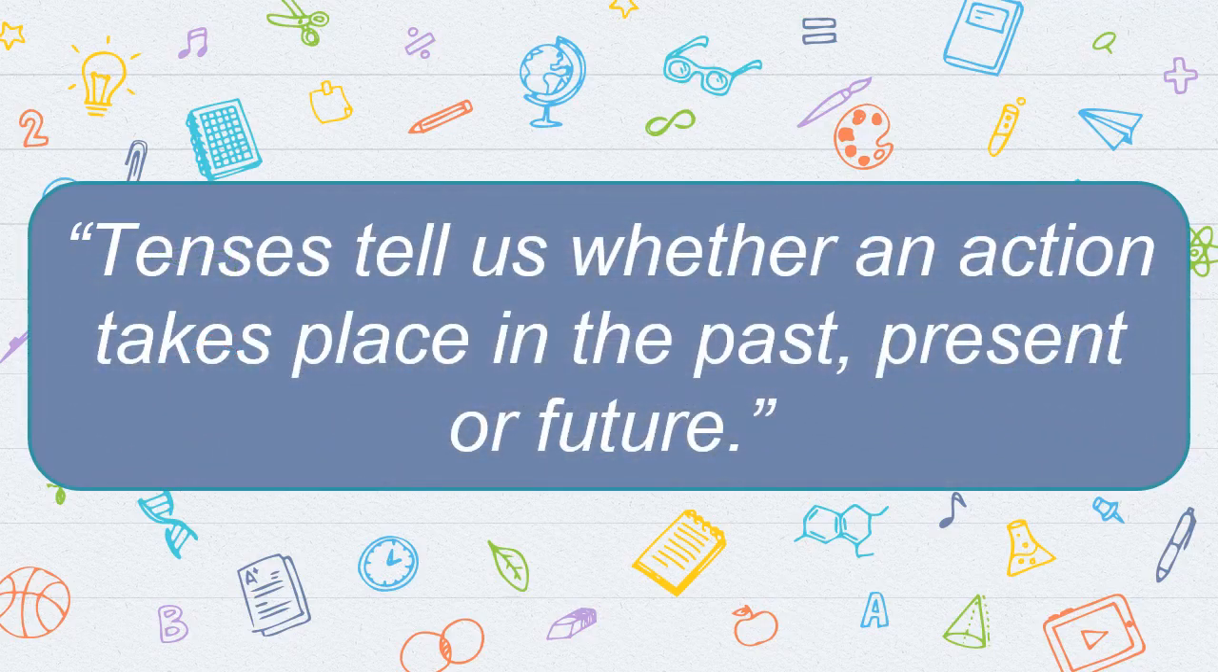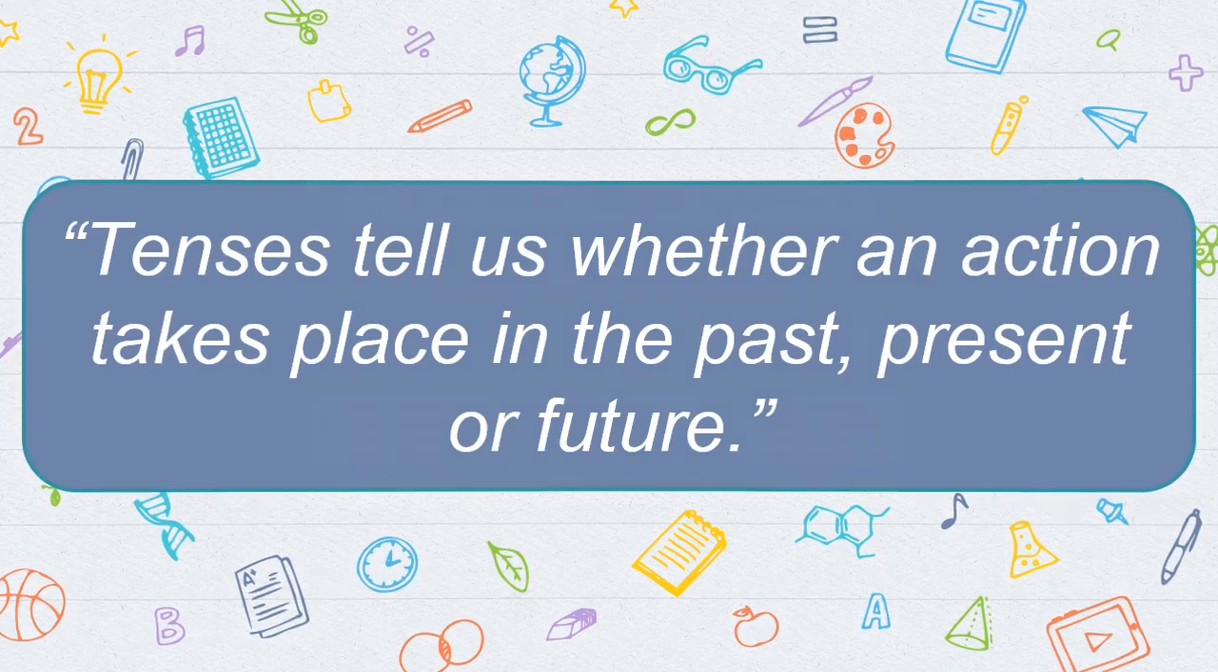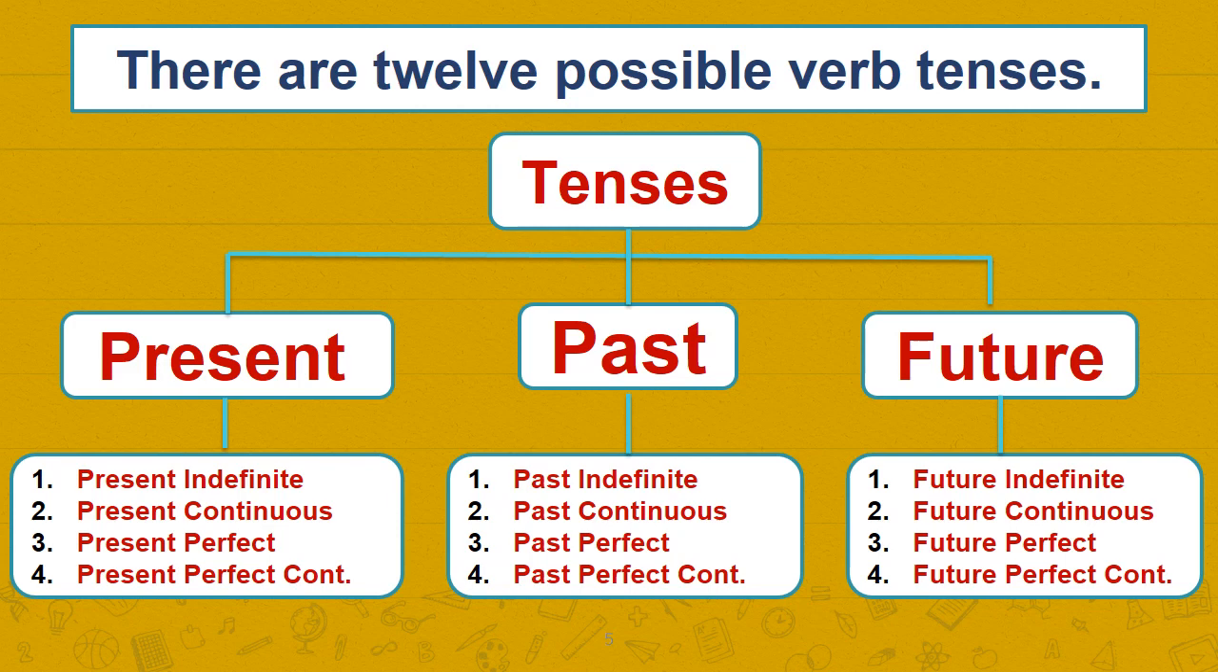Tenses tell us whether an action takes place in the past, present, or future. So this is the definition of tenses. There are 12 possible verb tenses. Basically, there are 3 tenses: present, past, future. Now, these are further divided into 4 parts, each of them.